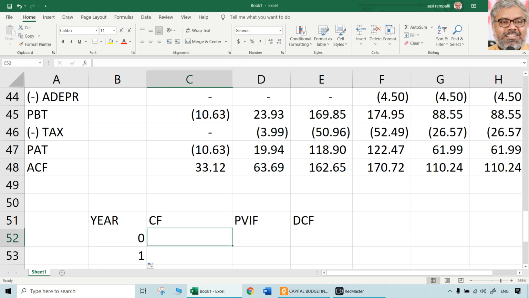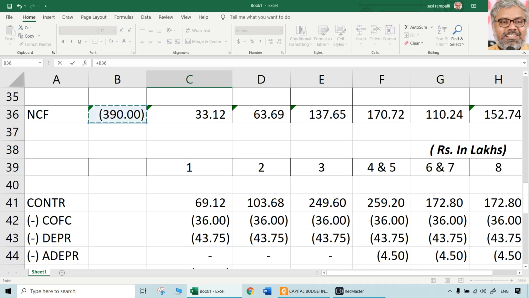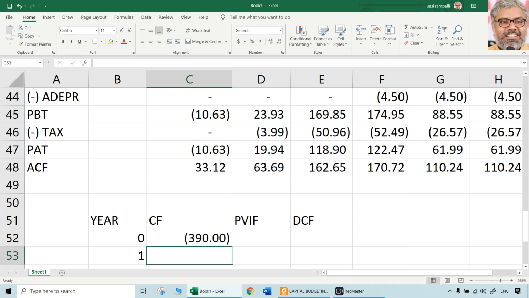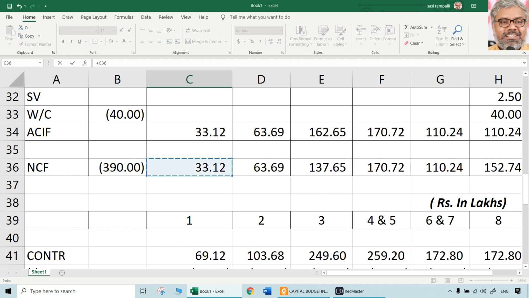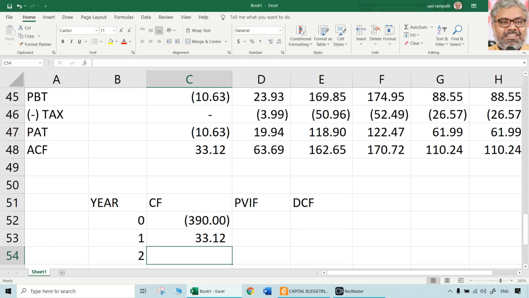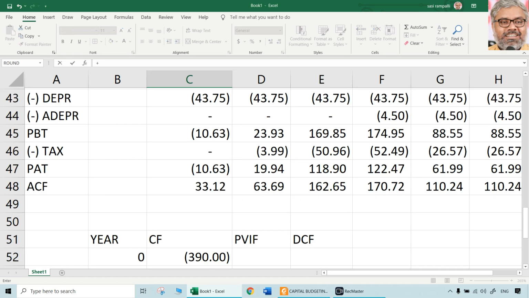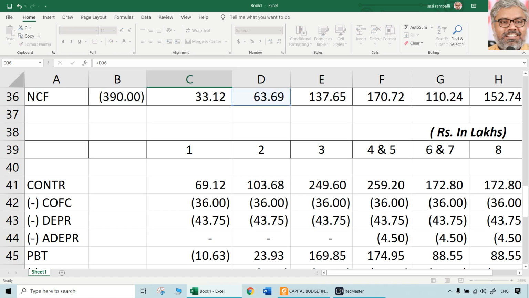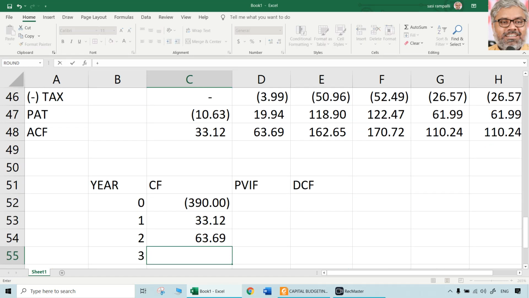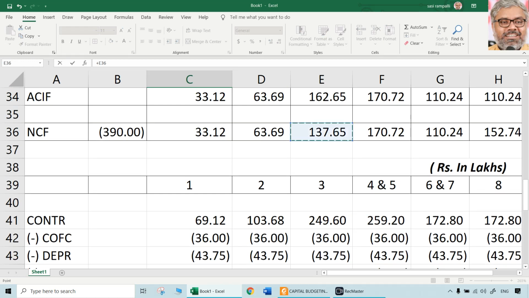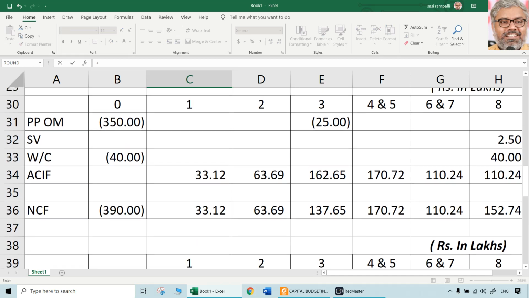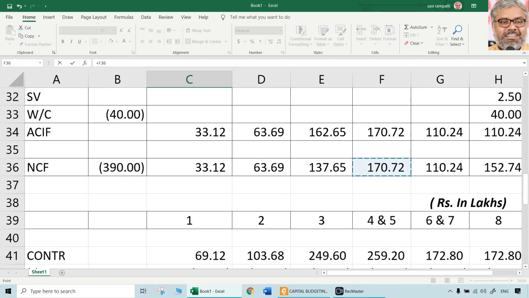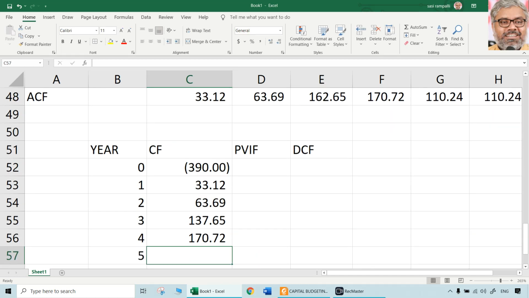So year 0, what is going to be the cash flow? Straight away this has to be taken, that is 390 negative. Year 1, you have to write that from the first table, main table, net cash flows 33.12. Then what about year 2? 63.69. Year 3, 137.65. Year 4 and 5 will be same, that is 170.72.